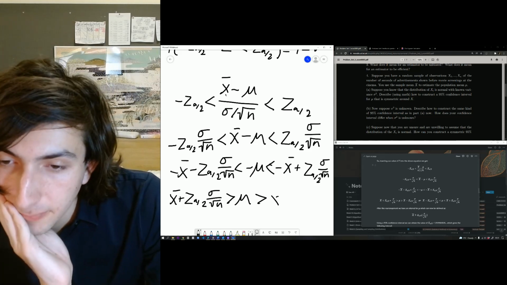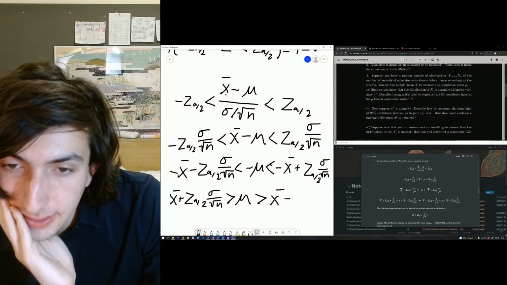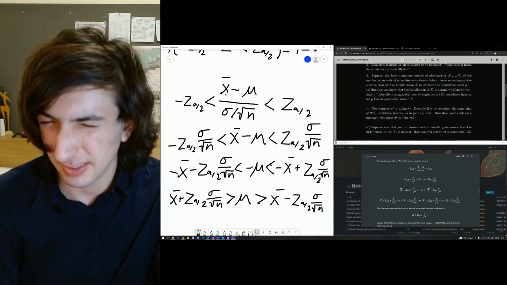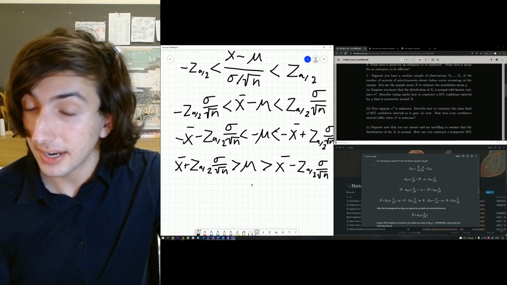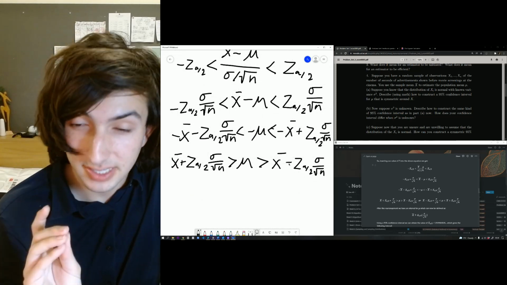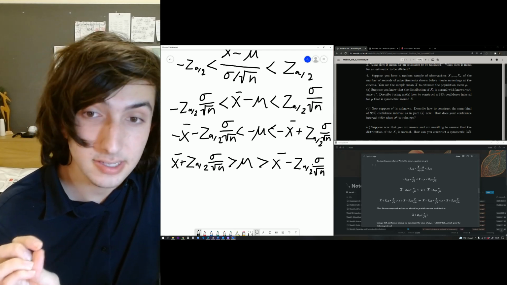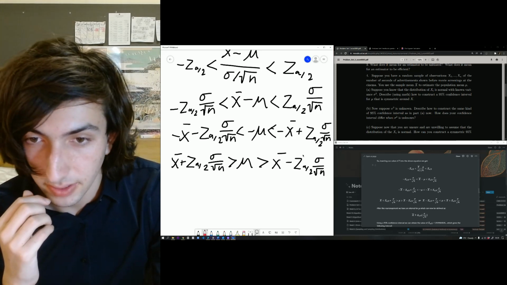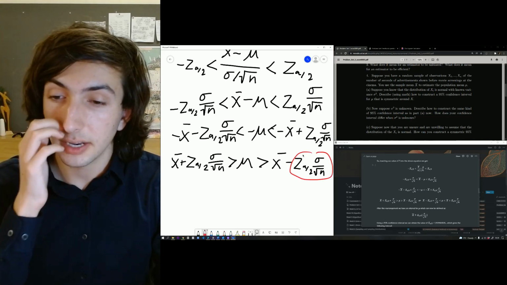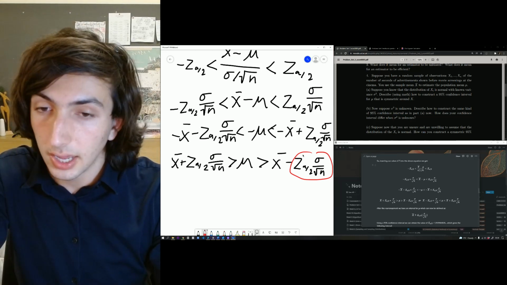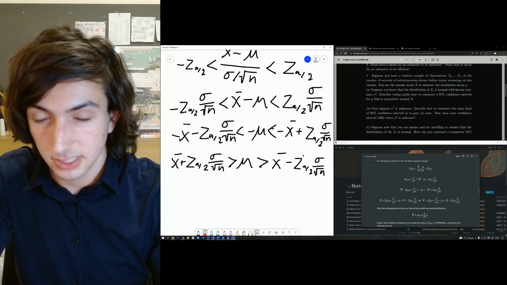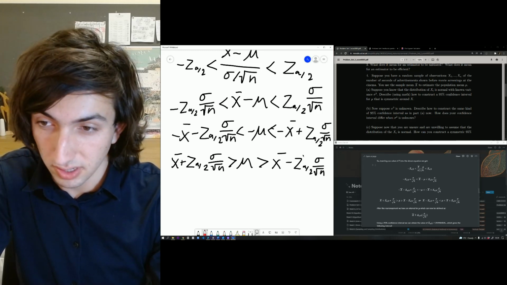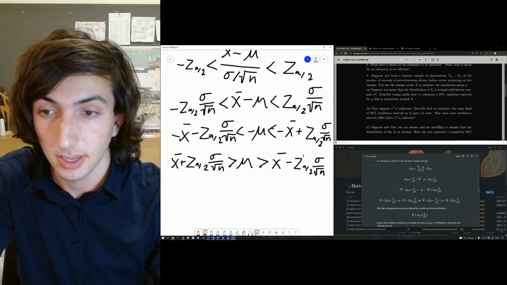And we're going to get x minus z alpha over 2. Now, of course, this doesn't look the nicest, but you can kind of see the logic here. Also, if you look at it in reverse, z minus the margin of error, which is defined as this thing over here, is going to be smaller than the mean, which is also smaller than z plus the margin of error. So that's how we sort of prove it.